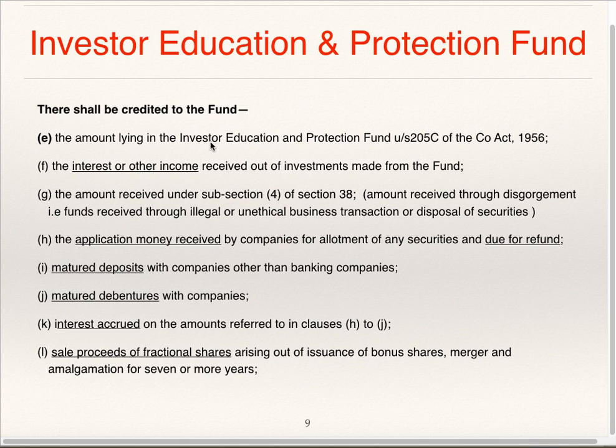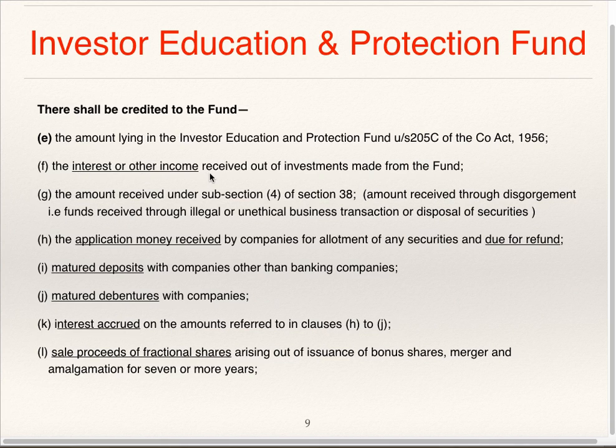The amount lying in the Investor Education and Protection Fund under Section 205C of the Companies Act 1956. So, the amount which is lying in the Investor Education and Protection Fund as per the Companies Act 1956. This is also for unclaimed and unpaid dividend that also can get transferred to the Investor Education and Protection Fund account.